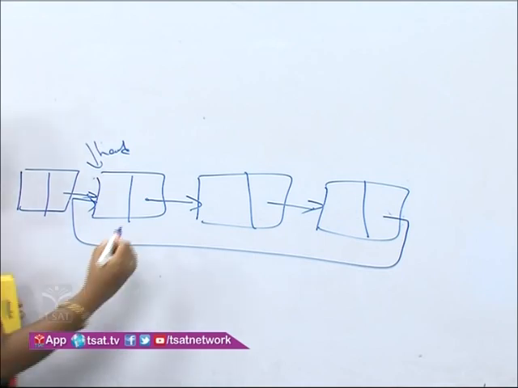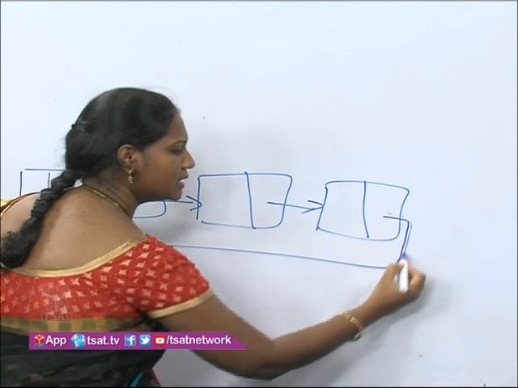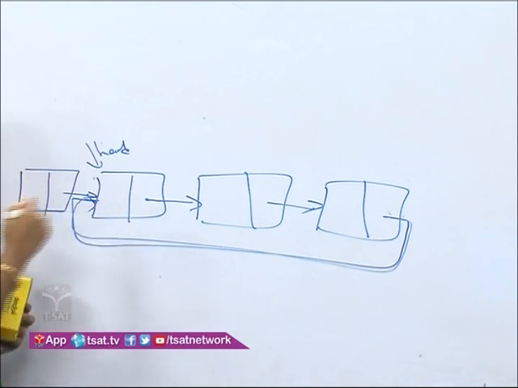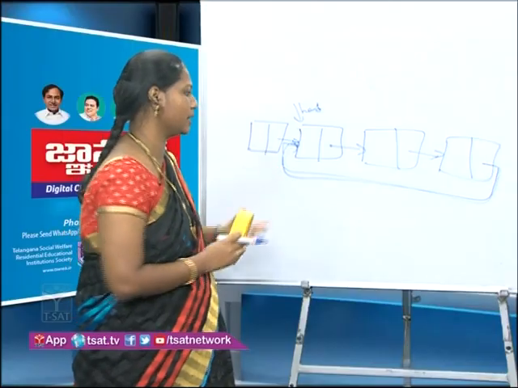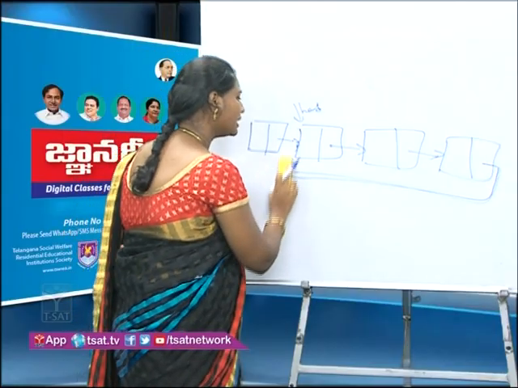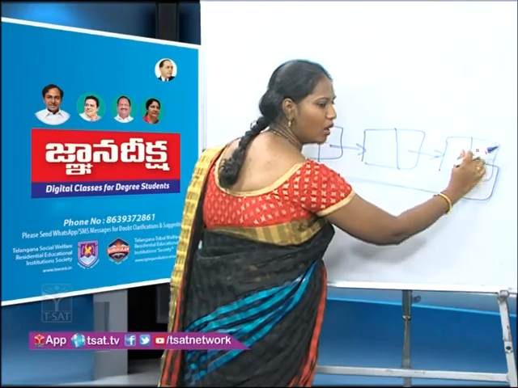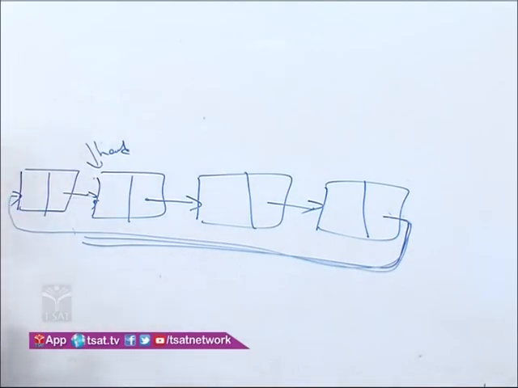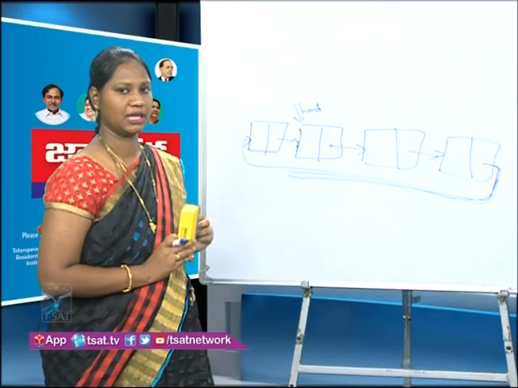Now, in the circular linked list, what have I done? This node is connected to the previous head. Yes, but now, what is the new node I have created? This one is the new node I have created. I will simply give an address to this one. I will store the address here, students, of this one. This is how we insert a new node into the circular linked list.